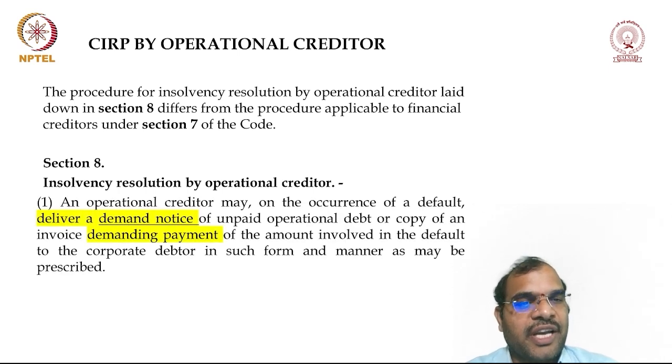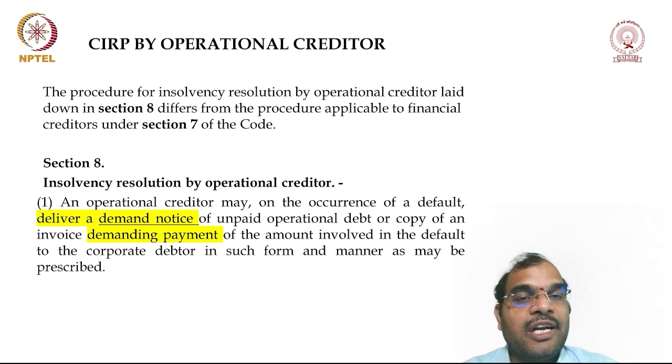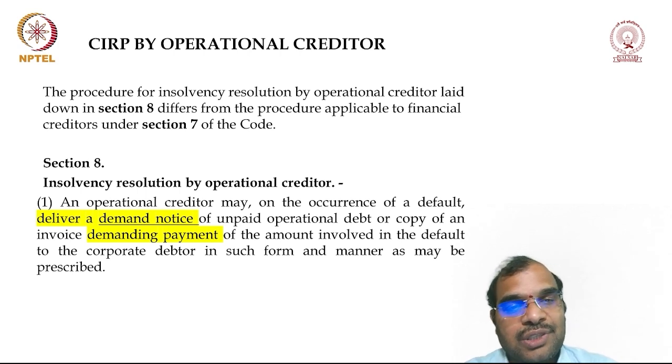If you observe section 8, an operational creditor may, on the occurrence of default, deliver a demand notice of unpaid operational debt or a copy of an invoice demanding payment of the amount involved in the default to the corporate debtor, in such form as may be prescribed. So what is important? Default. There should be some default. Today we are going to see the format also: how we are going to send the notice and what format should be used.